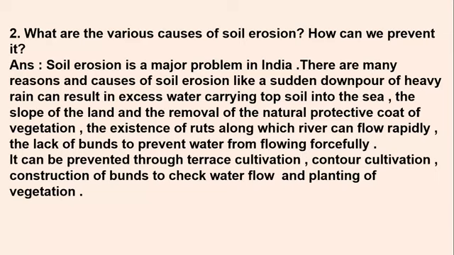Then construction of bunds, as we just saw now, the construction of bunds and dams. If it's constructed, a large amount of water can be saved in that. It can be stopped from flowing heavily, and thus it can help in controlling the soil erosion. And the last one is the planting of vegetation. Wherever it is needed, plants and trees should be grown, so that the strong roots hold the soil strongly and firmly. Then it will also be helpful in preventing soil erosion. So these are the prevention methods.